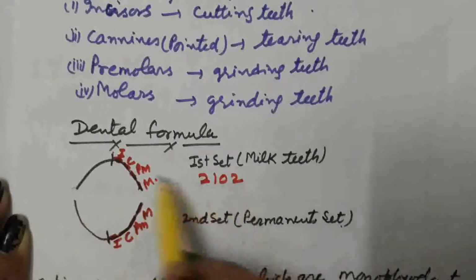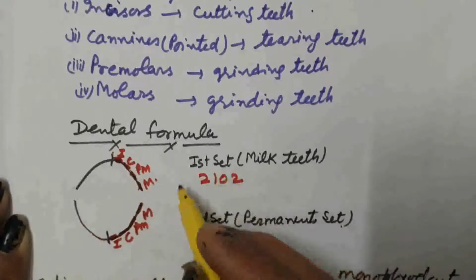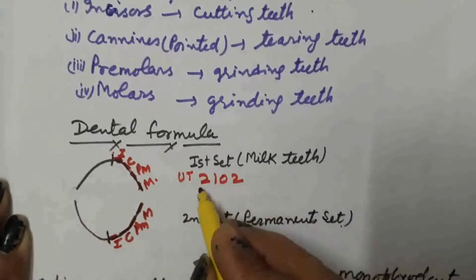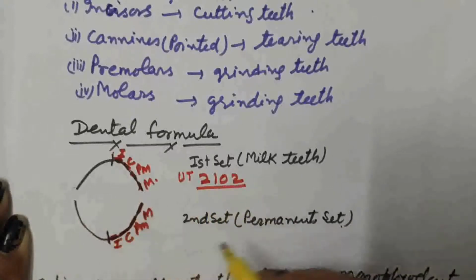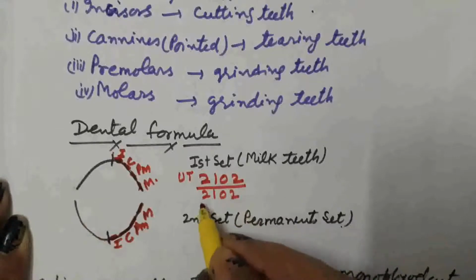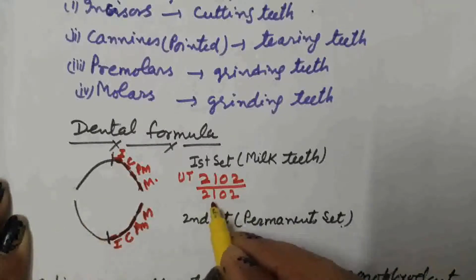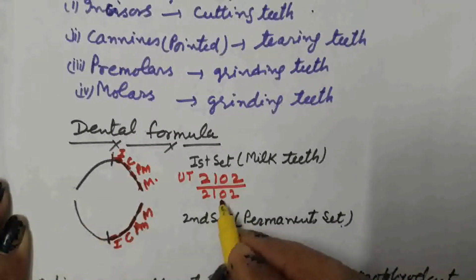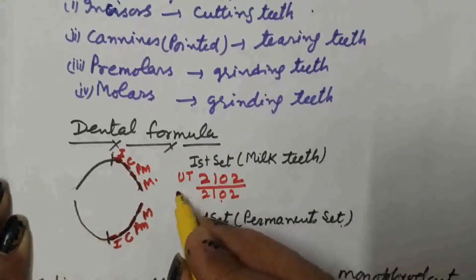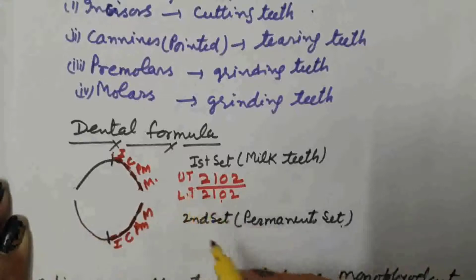This is the number which I write for the upper teeth. Similar in case of lower half jaw, that is 2102. 2 incisors, 1 canine, premolars are absent and 2 are molars. This is for the lower jaw of teeth.